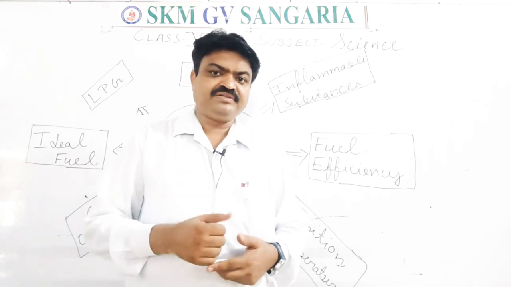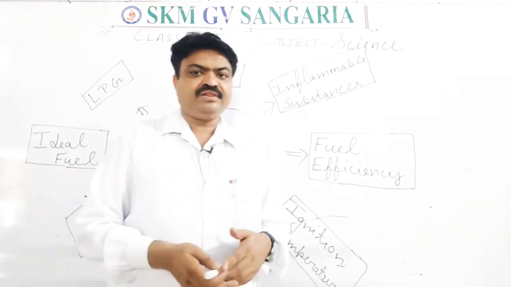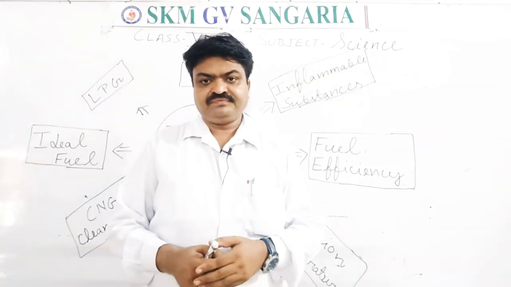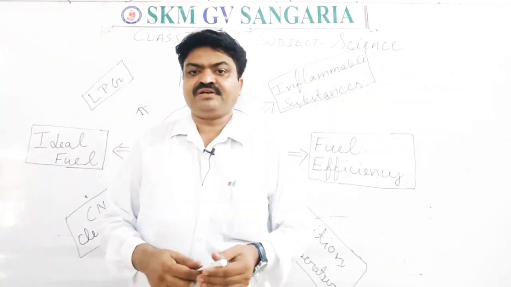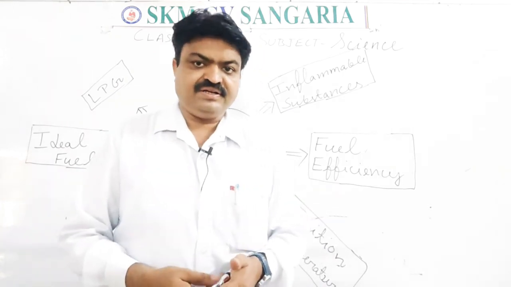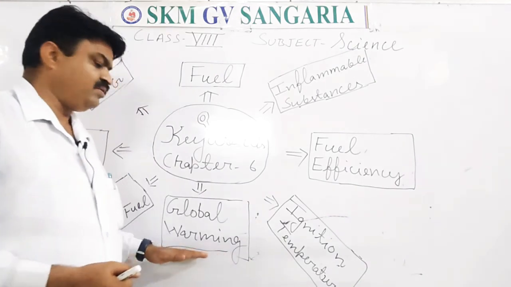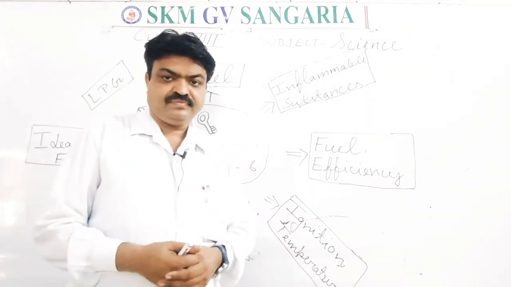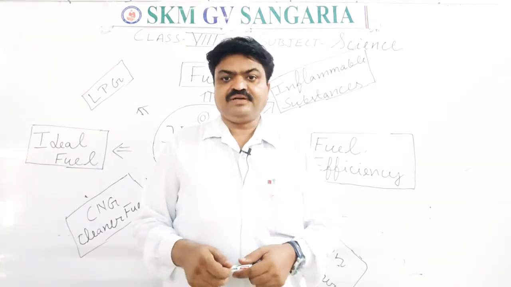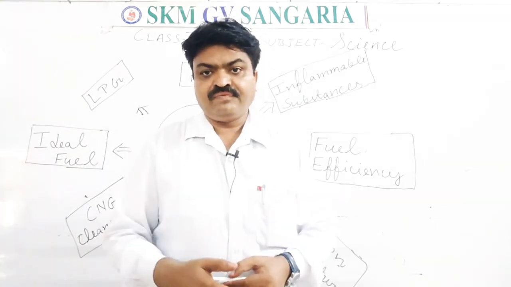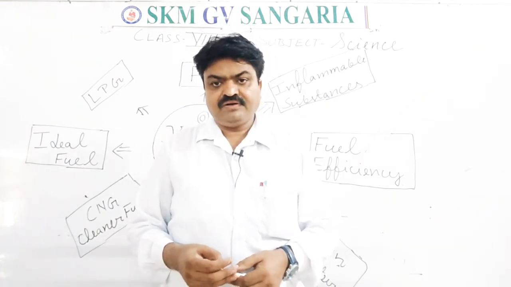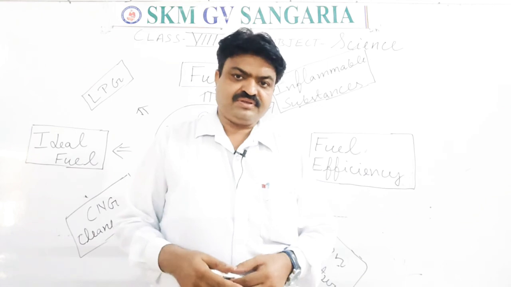And the lowest ignition temperature is found in inflammable substances or fossil fuels. Due to having the lowest ignition temperature, these substances can catch fire easily. Next is global warming. Global warming is an effect, students, that takes place due to air pollution.